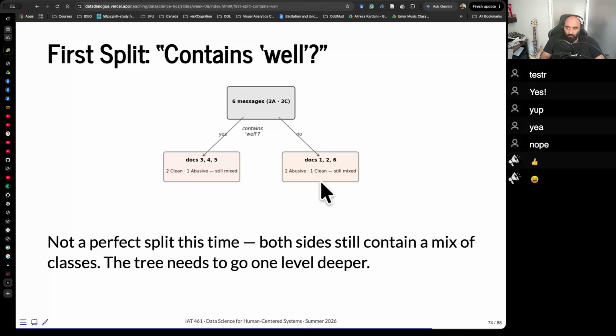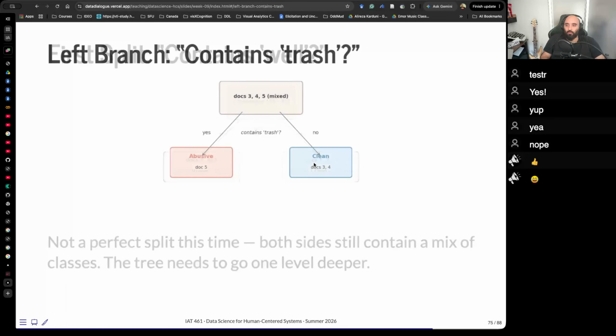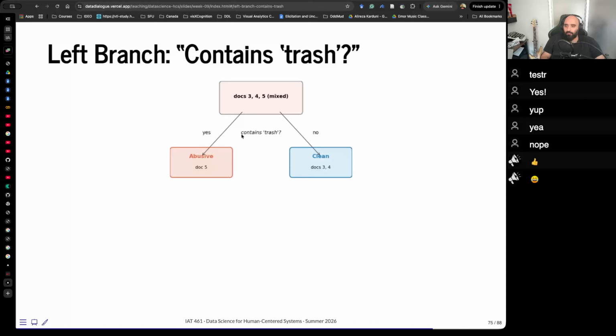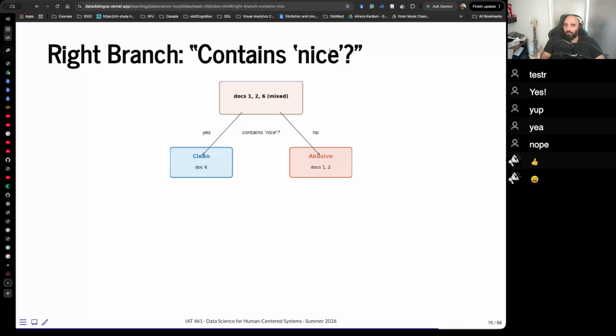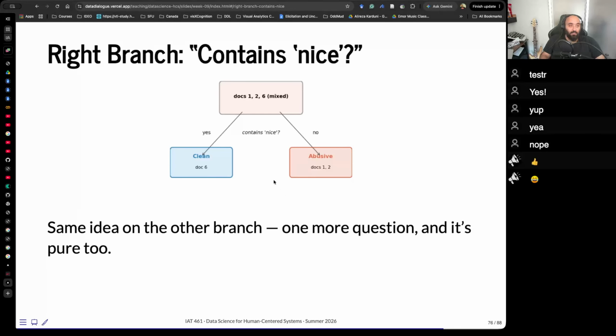So we can ask for each of these branches a new question, okay? You can say, does it contain the word "trash"? If yes, it's abusive, document 5. If no, it's clean, documents 3 and 4. And then we can ask the same question: does the document contain the word "nice"? You can ask yes, no, right? Same idea in 2 branches. And now this is your decision.